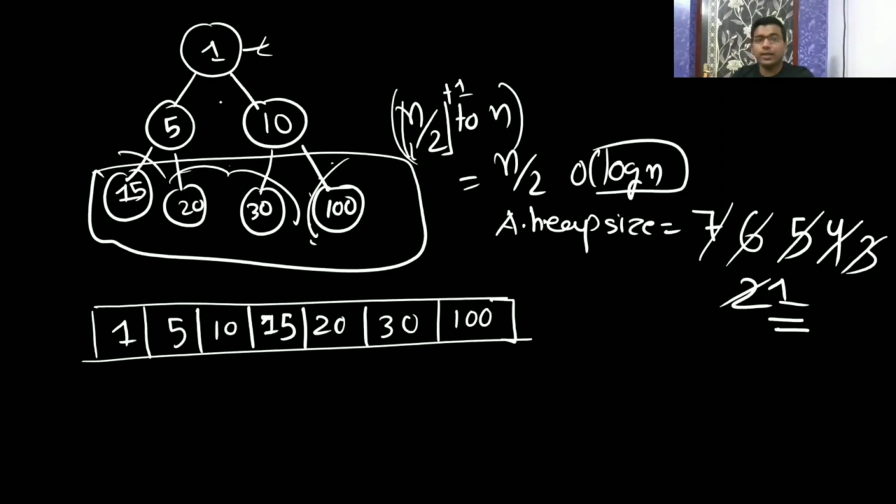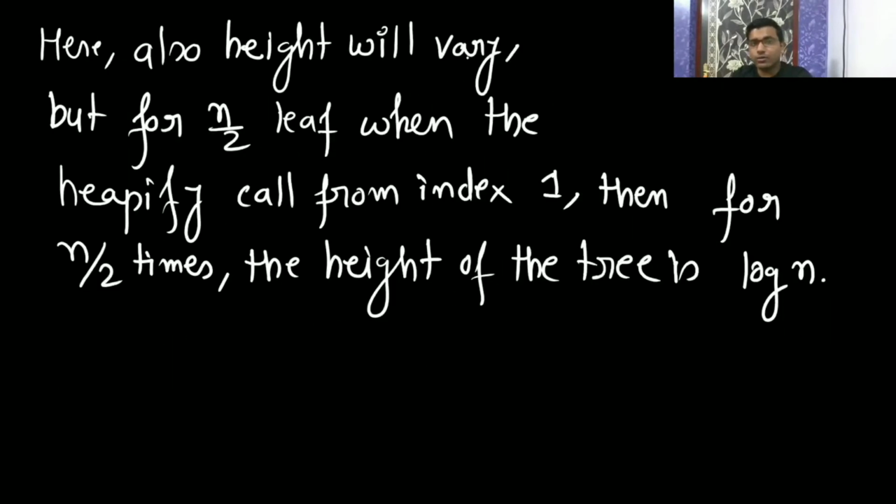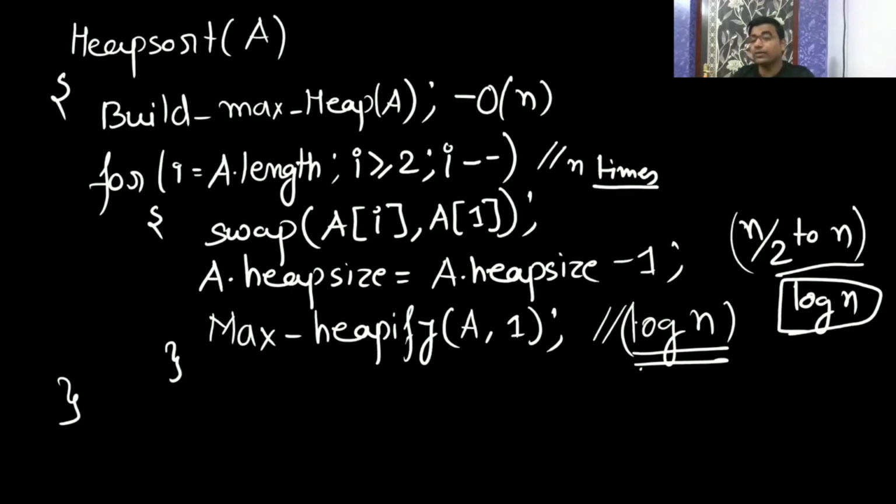Here also height will vary, but for n by 2 leaves, when the heapify call is from index 1, then for n by 2 times the height of the tree is going to be log n. Whatever the height of the tree is, that is the time complexity of max heapify, and this loop runs n times, always taking log n time, so it is n log n.